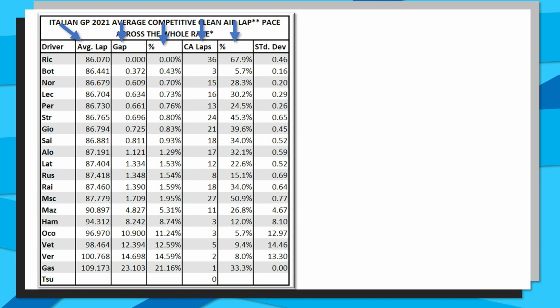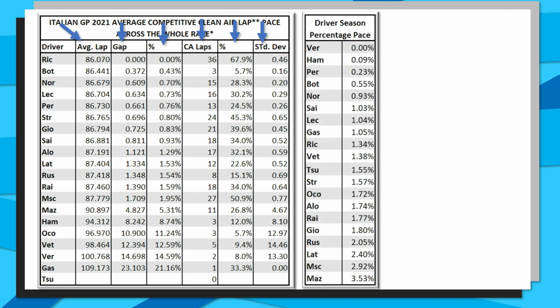We then have this as a percentage of the total race laps, and then we have the standard deviation of their clean air lap running pace. Now for the drivers Nikita Mazepin downwards, I have not included them in this season's average so far, where we take that middle percentage column, the percentage gap column, and average it across all of the races that have happened so far this season, and we end up with this table that looks something like this.